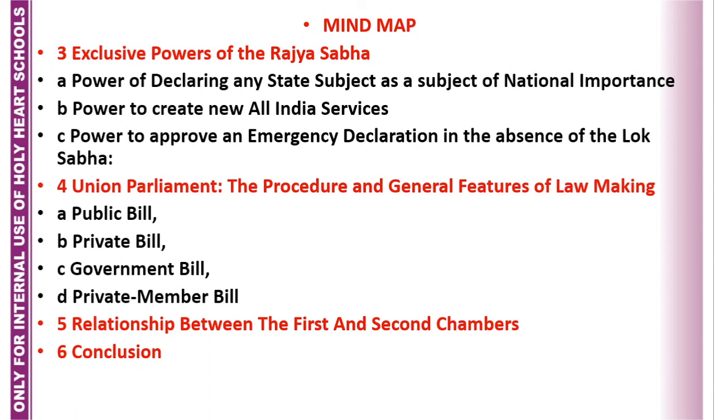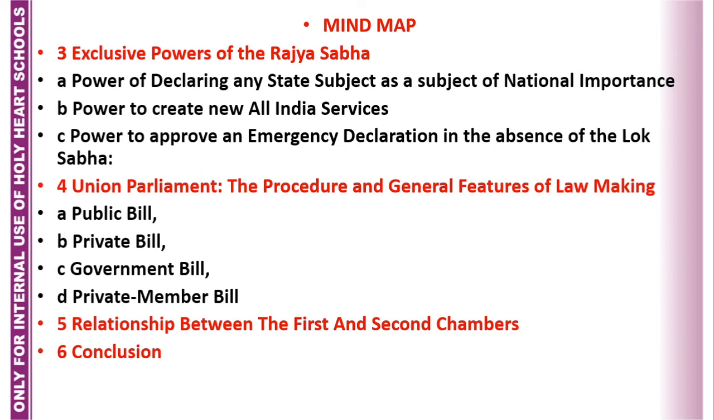In three matters, Rajya Sabha enjoys exclusive powers. That is, power of declaring any state subject as a subject of national importance. This can be done when there is a point of international relations. Secondly, power to create new all India services. Yes, after 1950, three new all India services have been created by Rajya Sabha. And third is power to approve an emergency declaration in absence of Lok Sabha. And you know that when Rajiv Gandhi died, that time to approve the emergency in Haryana, a special session of Rajya Sabha was called in 1991.